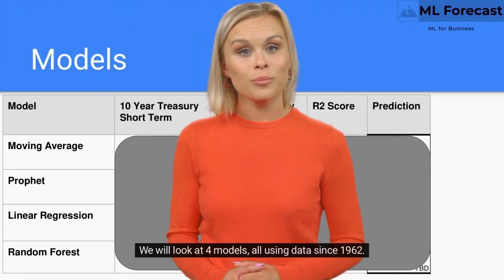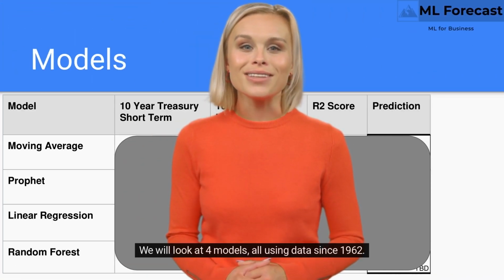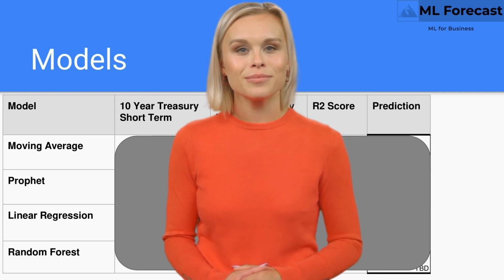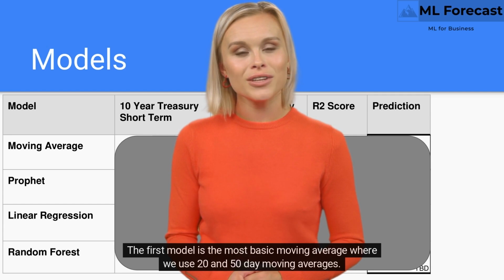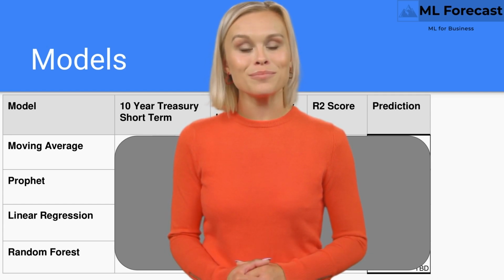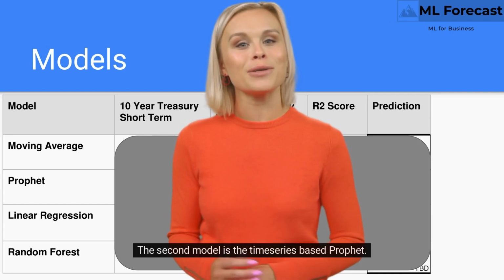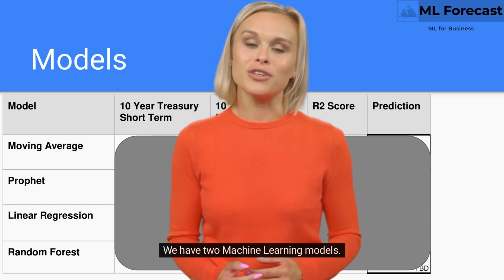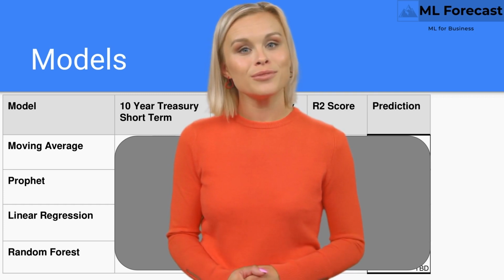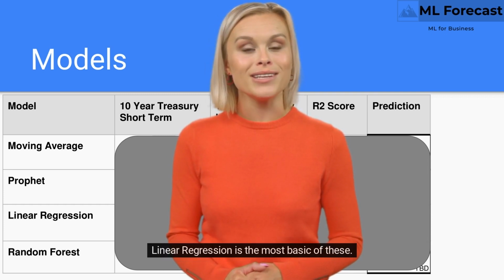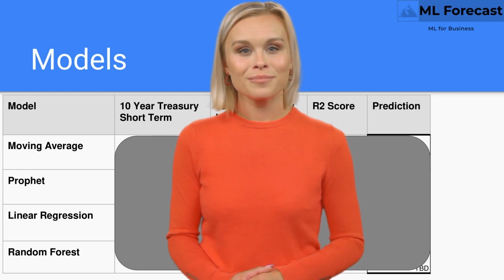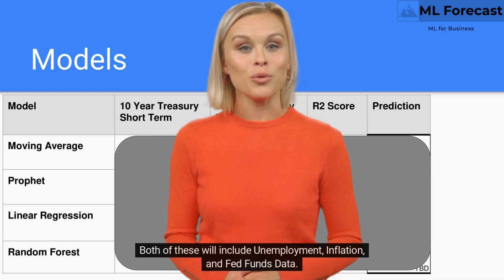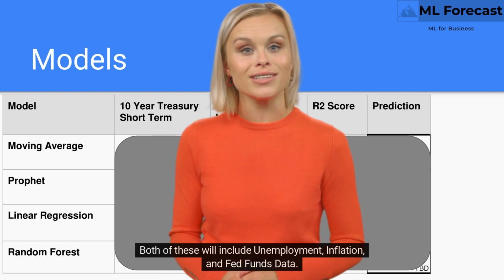We will look at 4 models, all using data since 1962. The first model is the most basic moving average, where we use 20 and 50-day moving averages. The second model is the time series-based Prophet. We have 2 machine learning models. Linear regression is the most basic of these. The random forest model is more sophisticated. Both of these will include unemployment, inflation, and Fed funds data.